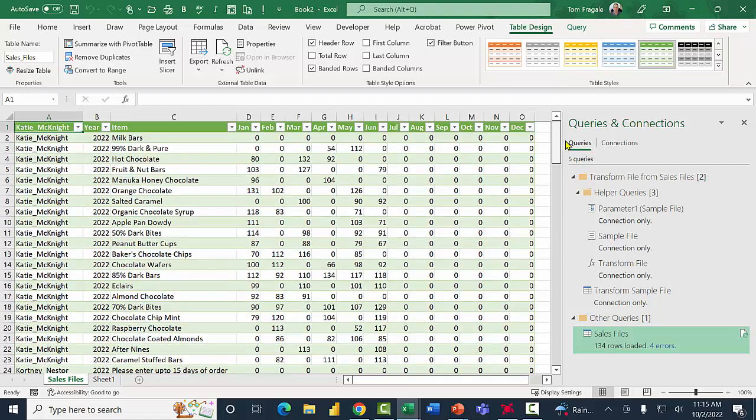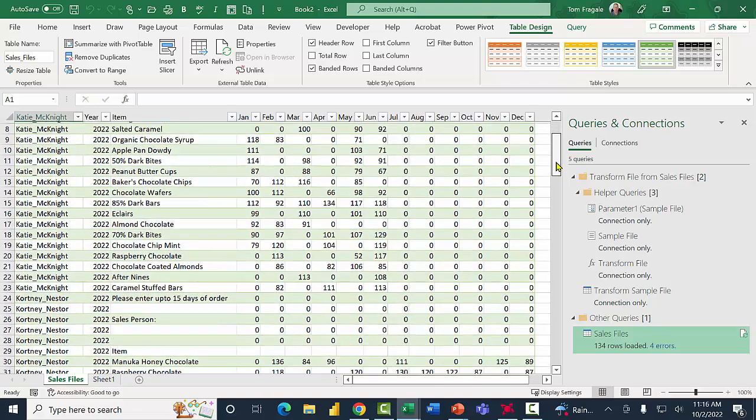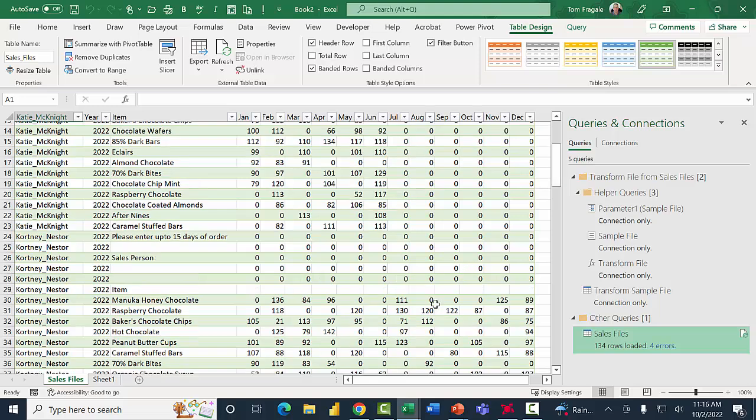Now I still want to do some more things to this file. So first of all, I want to give that column a better name. I want to call that salesperson. Then if I scroll down, I see some extra rows still. So if the item is blank, or if it says the word salesperson, or if it says the word item, I want to remove those.